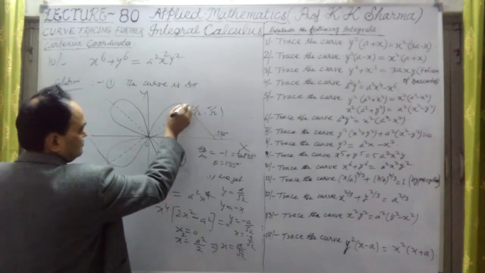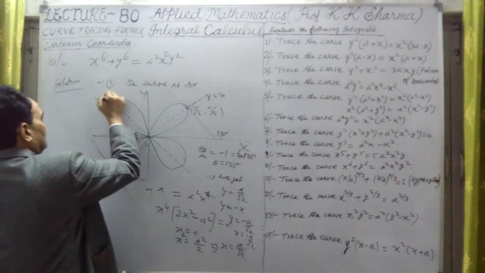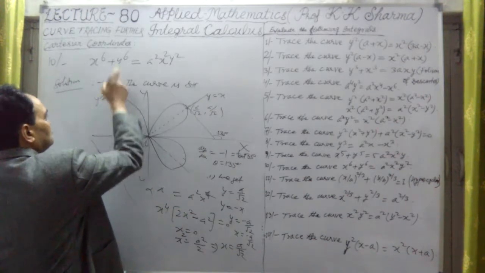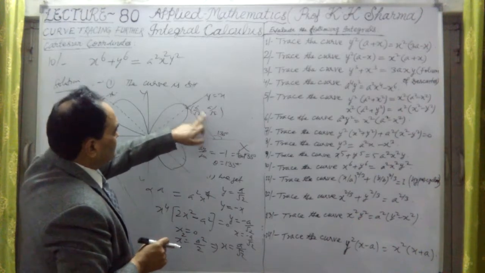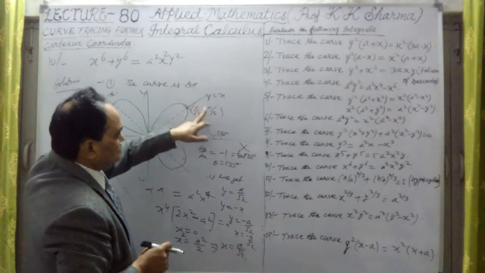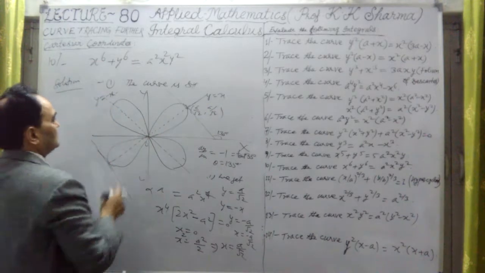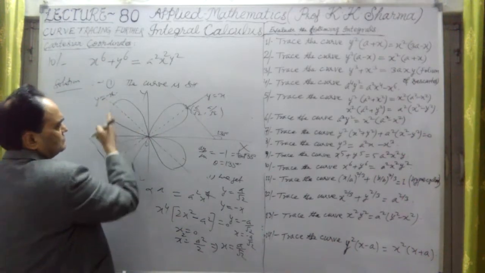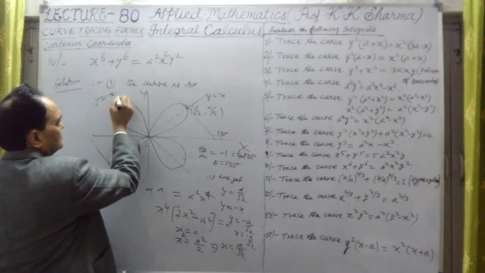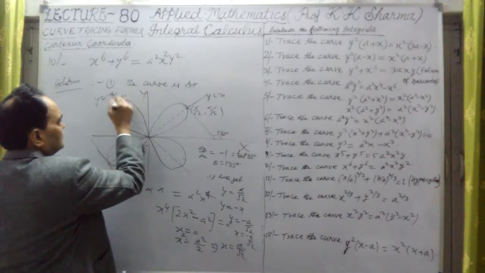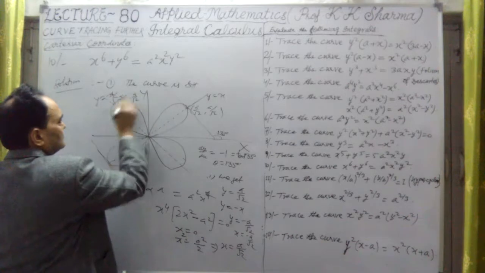The tangent at this point is making that angle. This line is y equal to x. Here it is y equal to minus x. So in the given equation, substituting y equal to x, we got a upon root 2 as the value of x. Y is also the same because y equal to x. Here it will be negative and positive, same values. So it is also a upon root 2. With the negative sign, minus a upon root 2, y will be positive, a upon root 2 here.